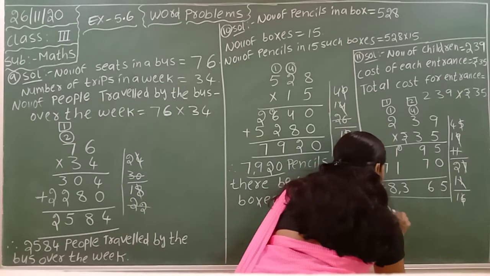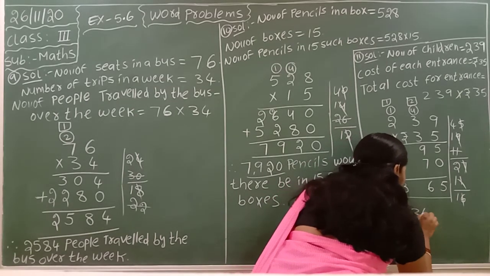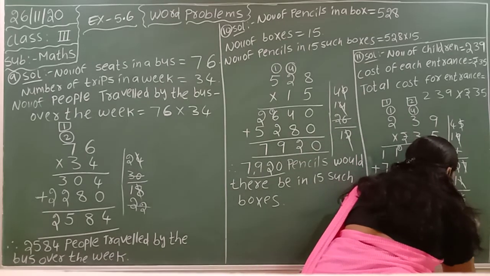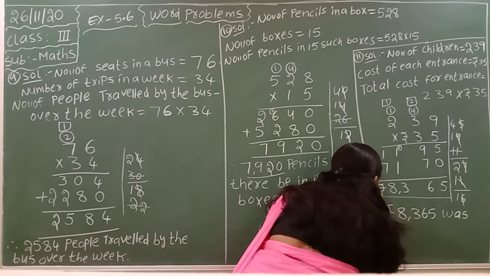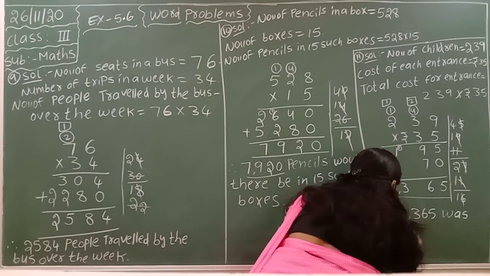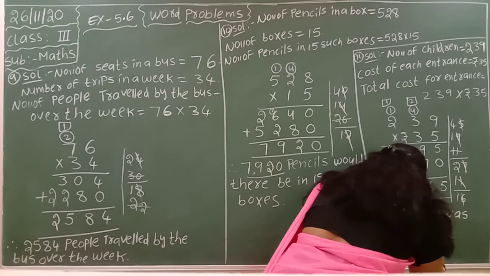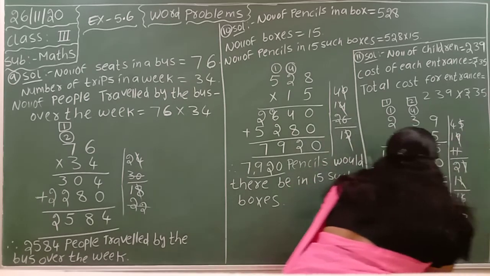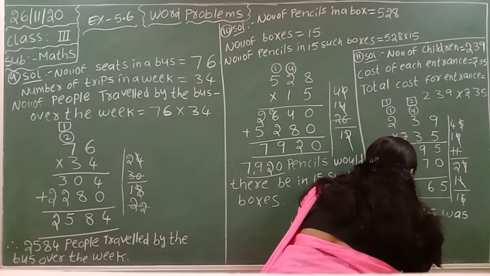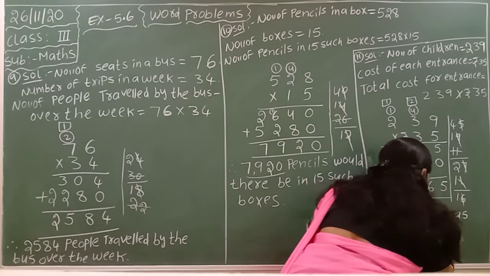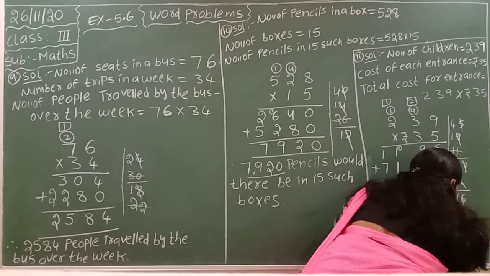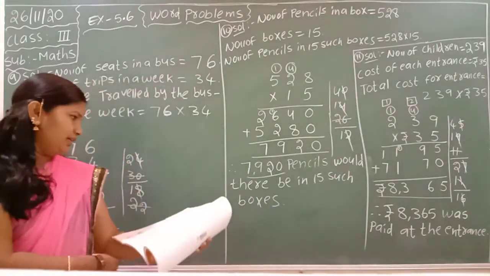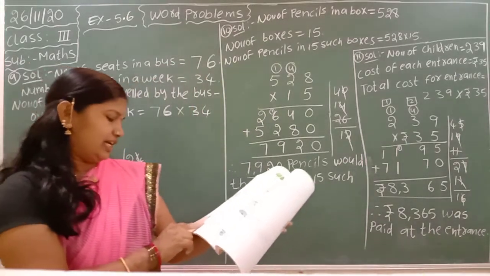Therefore, rupees 8,365 was paid at the entrance. Okay, this is the answer. Here the given thing and answer.